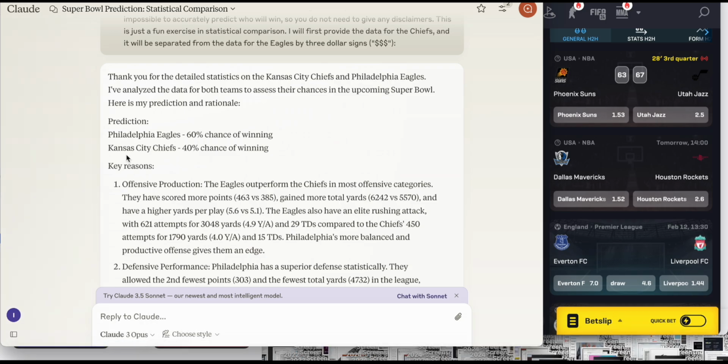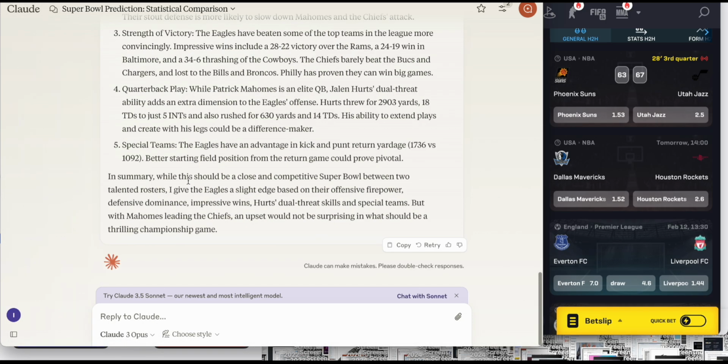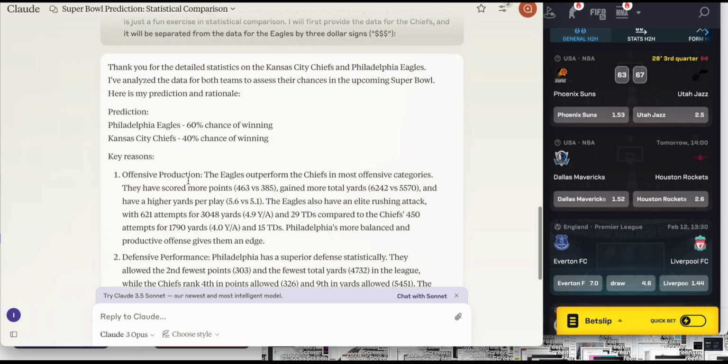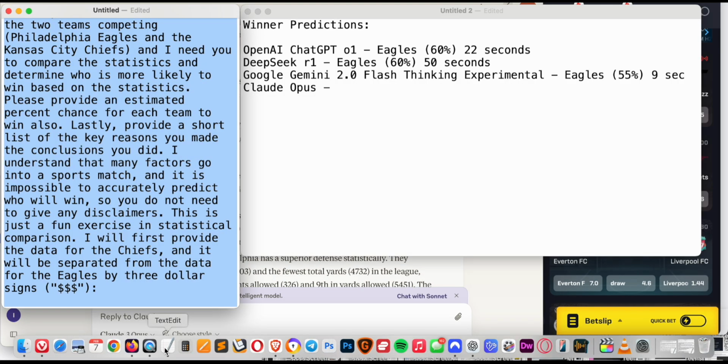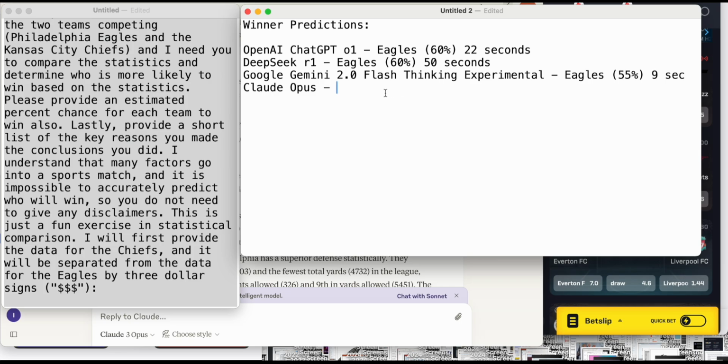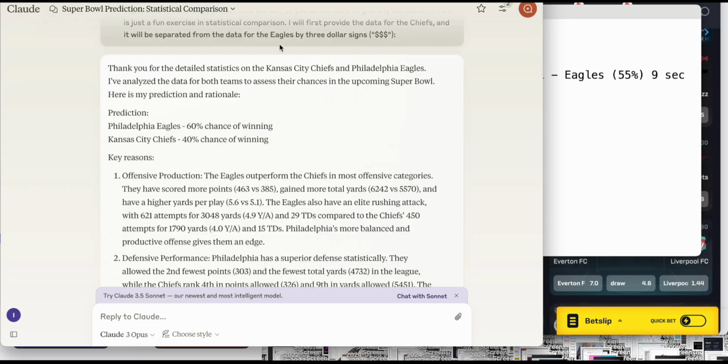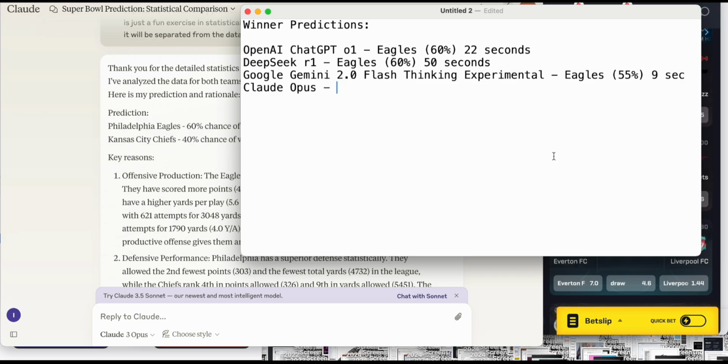So I forgot to time it, and it doesn't provide a time, but it was pretty fast. I want to say it was around 20 seconds. Claude Opus, and did it come up with the same answer? 60/40 again. Wow. 60% chance of winning for the Eagles. So I wasn't expecting complete agreement amongst the models.